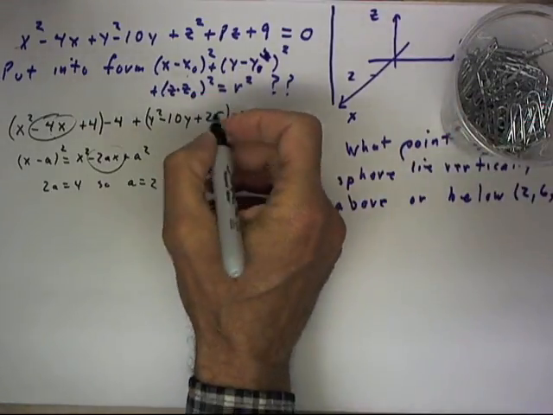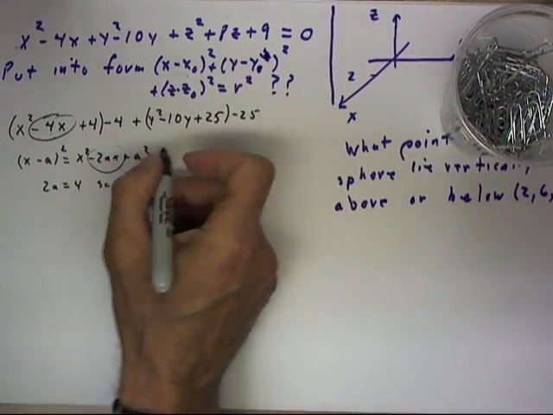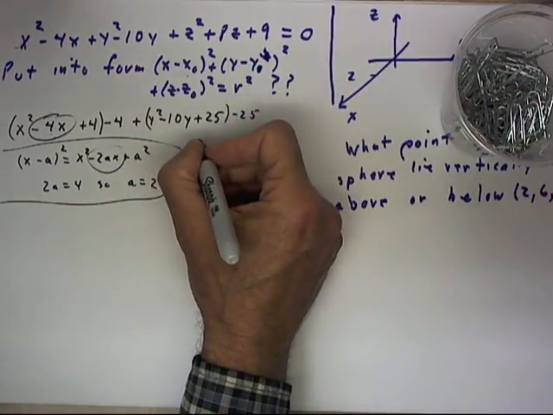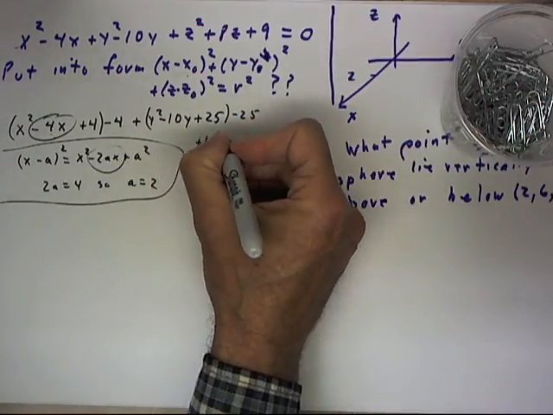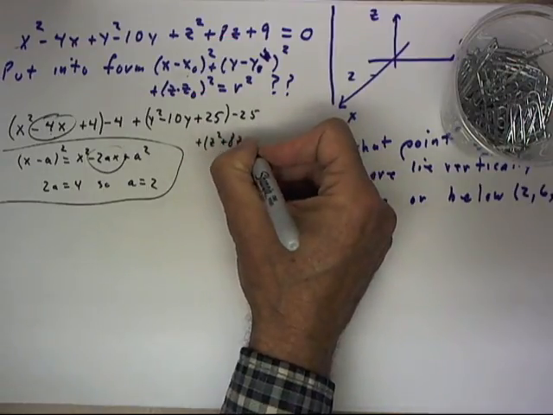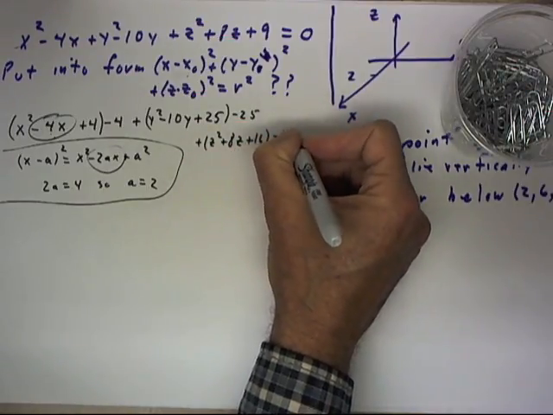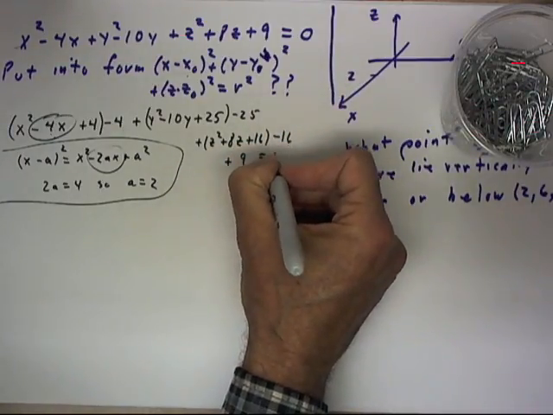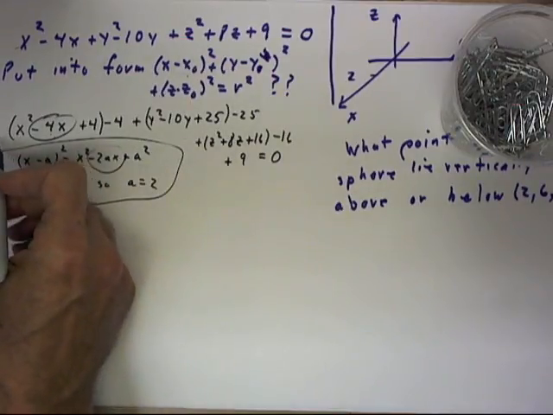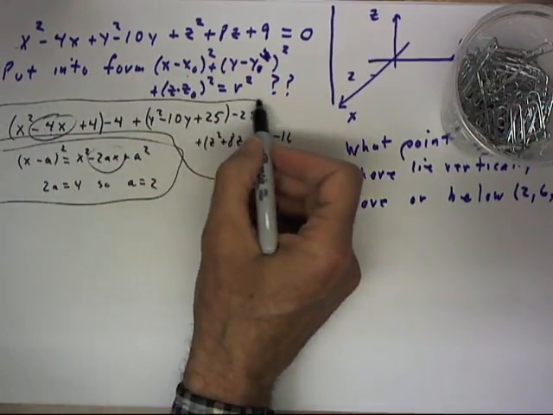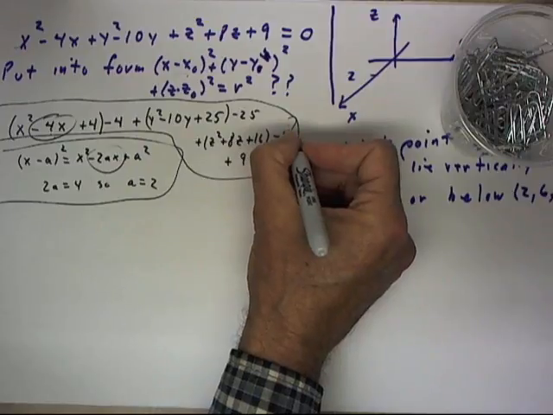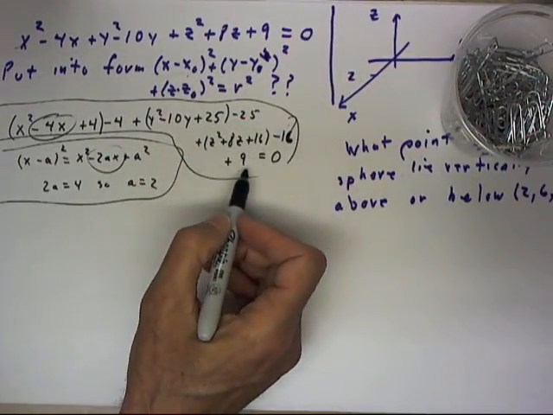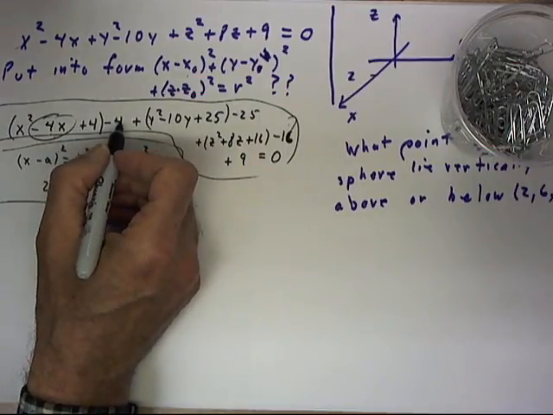And we can do the same with our z term. We don't have room to do this all in one line, but we're going to get z squared plus 8z plus 16 minus 16 plus 9 equals 0. Now, this equation is exactly the same as this equation. We've just changed the form of the equation. We've added numbers and subtracted them.